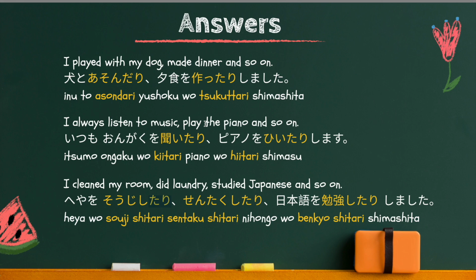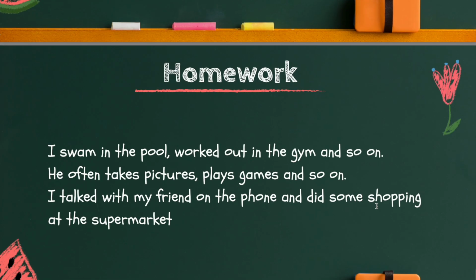So now I will read the sentence, so please repeat after me. 犬と遊んだり、夕食を作ったりしました。いつも音楽を聴いたり、ピアノを弾いたりします。部屋を掃除したり、洗濯したり、日本語を勉強したりしました。Very good job. So lastly, I have this homework for you.